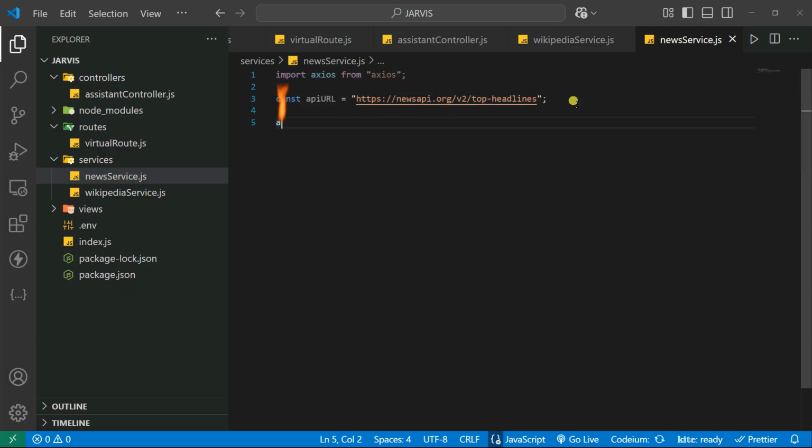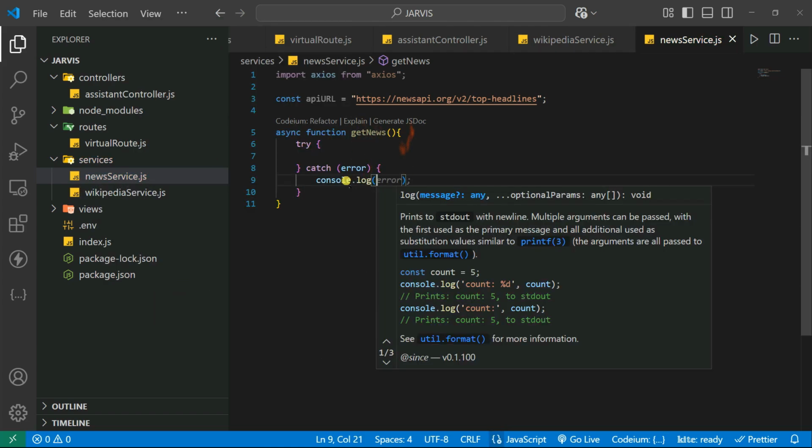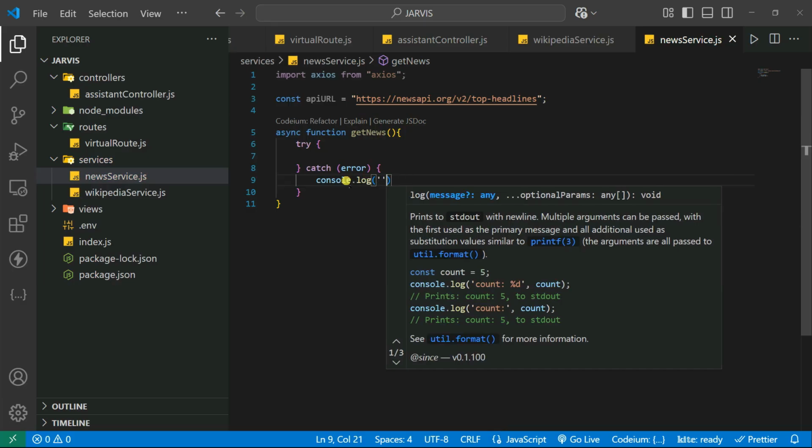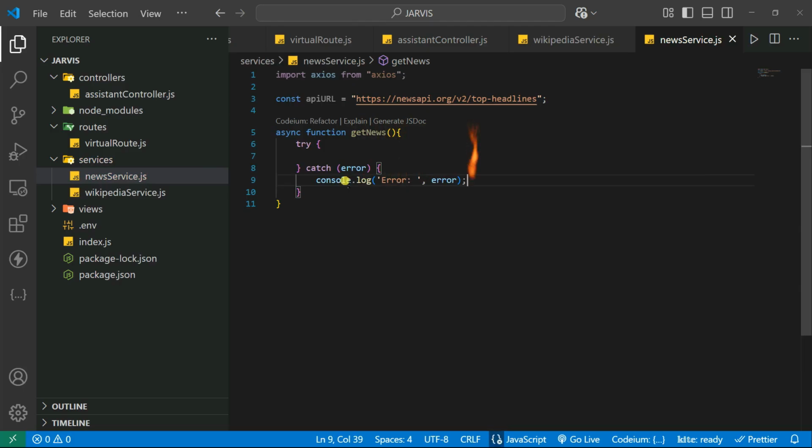Then I'm going to create a function, which is an async function. Let's make the function name getNews, and then I'm going to create the try and catch block. In the catch block I'm just going to return the errors. So let's say console.log, and then say error in fetching news. Then you're going to throw the error.